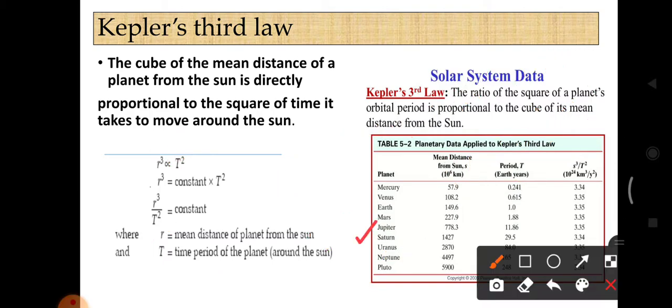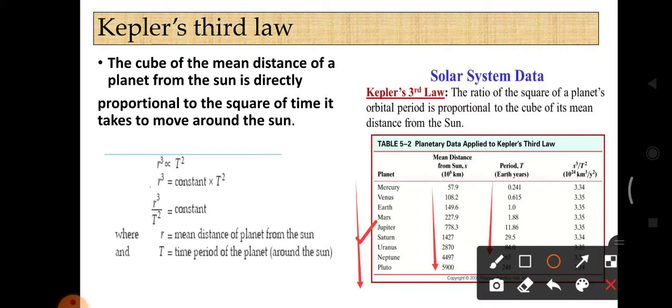And look at this table. They have given the different planet names, Mercury to Pluto, and they have given the mean distance values and the time periods.